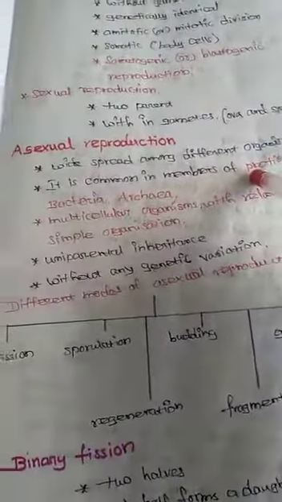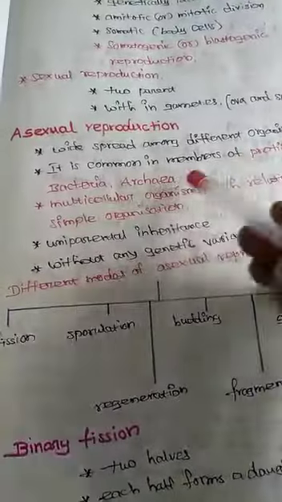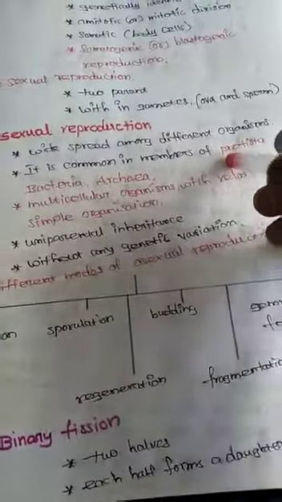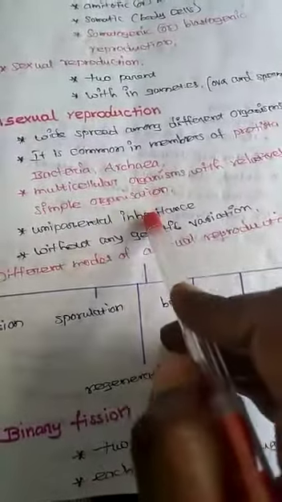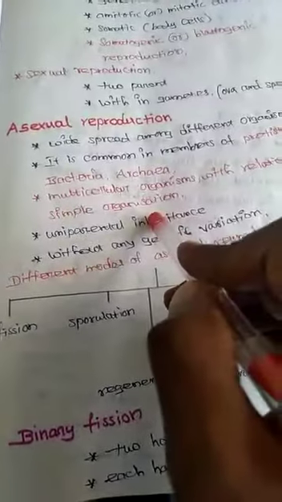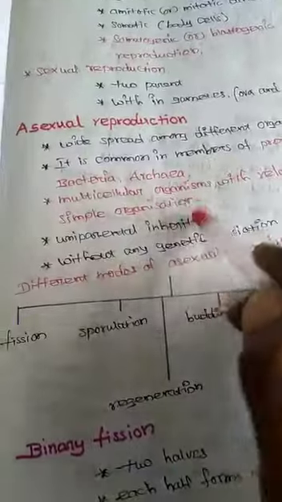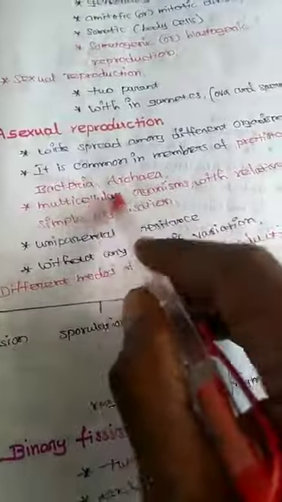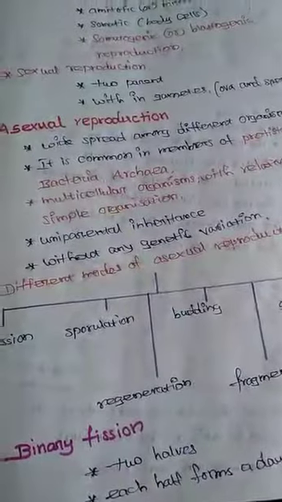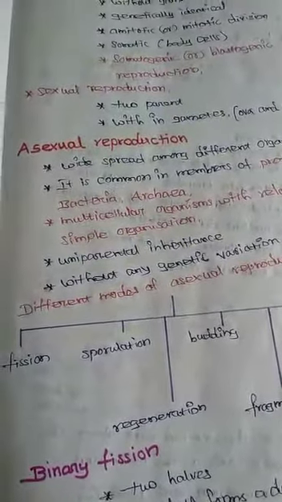Some examples have already been given. You have seen one of the examples: the multicellular organism with a relatively simple structure, very important. This is the English meaning: multicellular organism with relatively simple organisms. You will learn about the multicellular topic already.